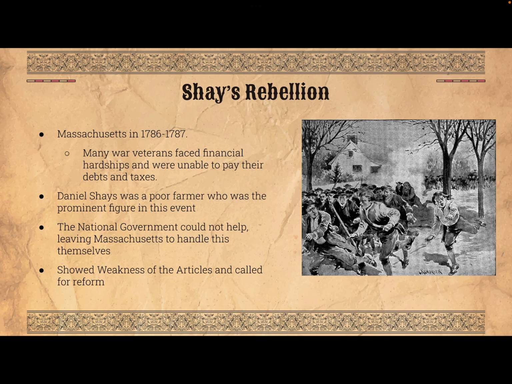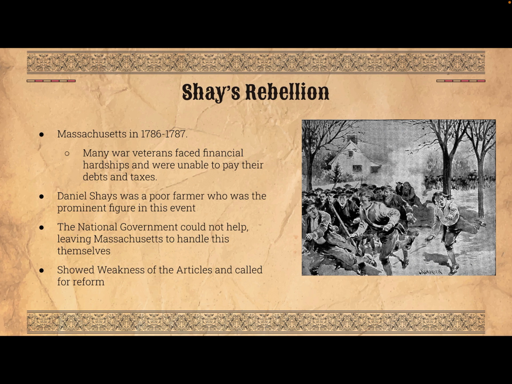One of these issues was Shays' Rebellion. Shays' Rebellion was in Massachusetts in 1786 to 1787, during the post-Revolutionary War period. This was a time of great economic turmoil and financial instability, and many veterans faced financial hardships and were unable to pay their debts and state taxes. However, state taxes kept increasing, leaving them unable to pay, taking their property away.